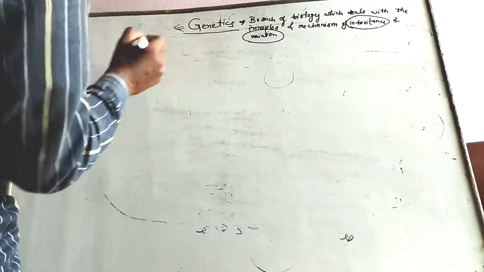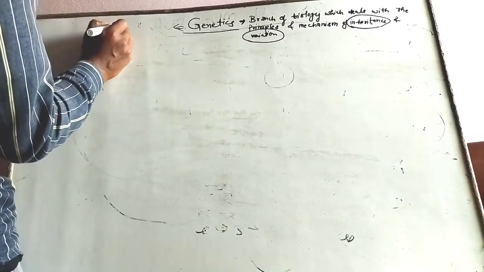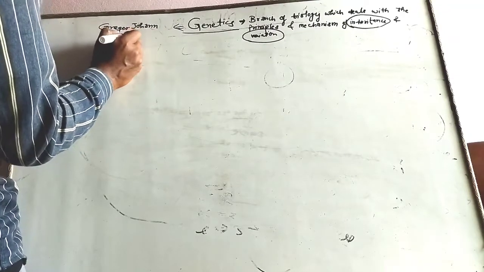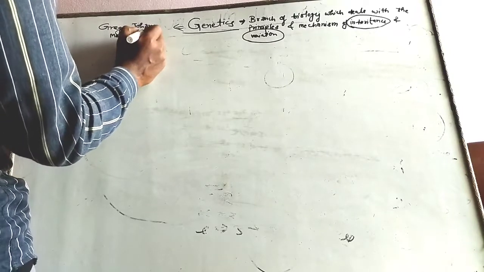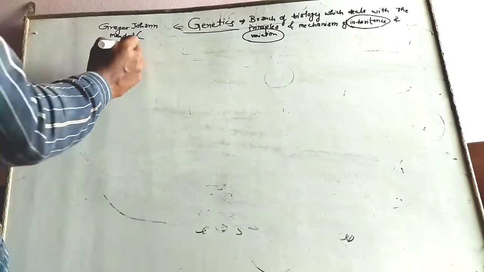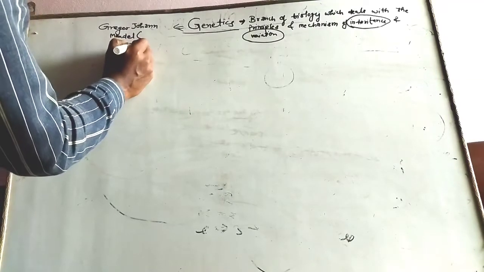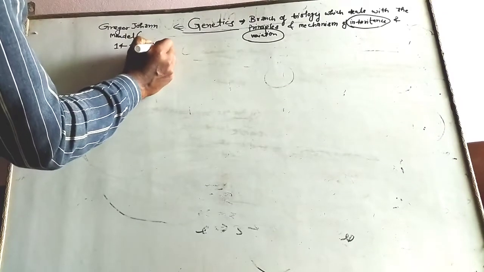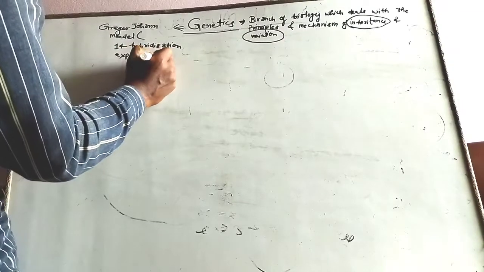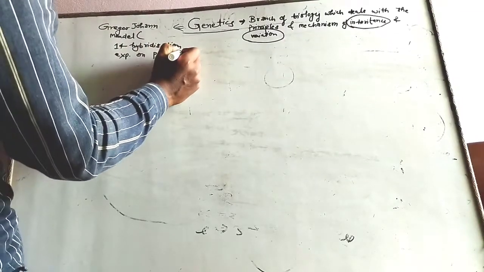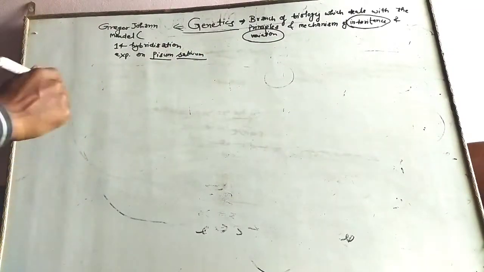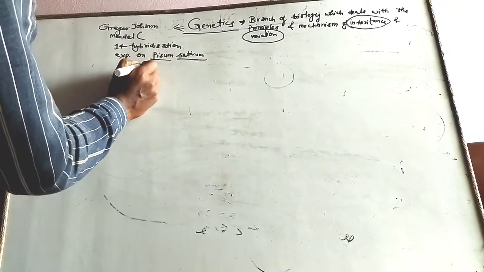We all know who is the father of genetics, Gregor John Mendel. He was a mathematician who contributed his life to hybridization experiments. He did around 14 hybridization experiments on Pisum sativum. He chose this plant due to several characters, like the flowers are bisexual.